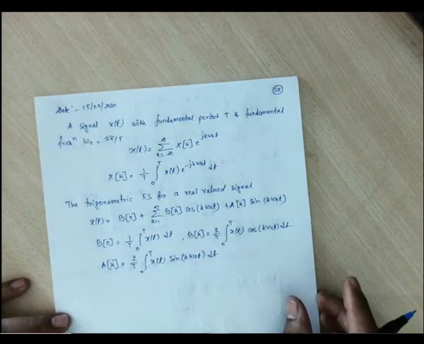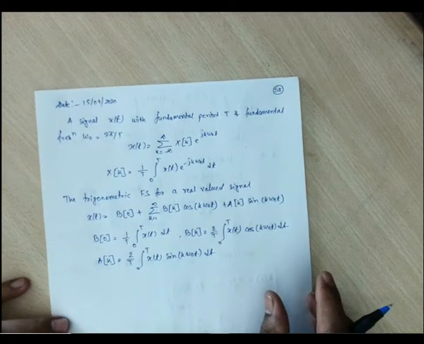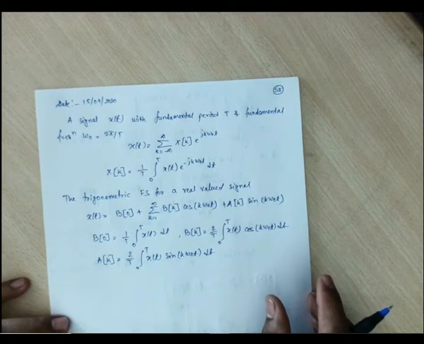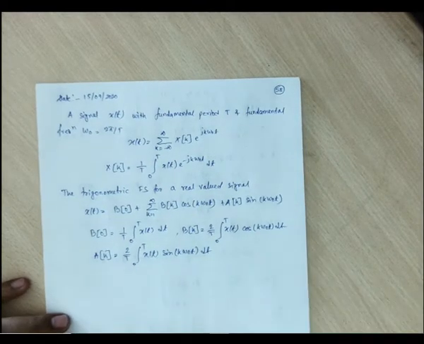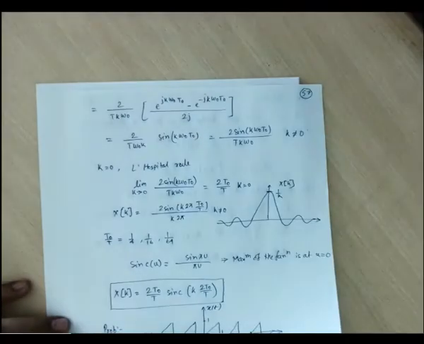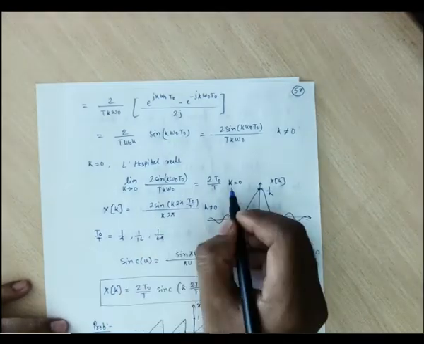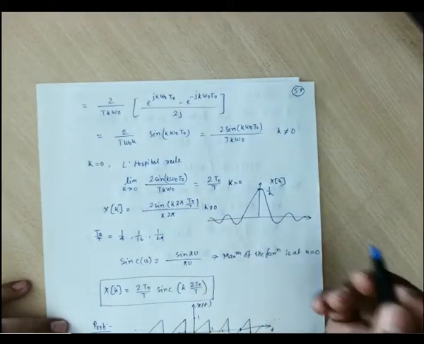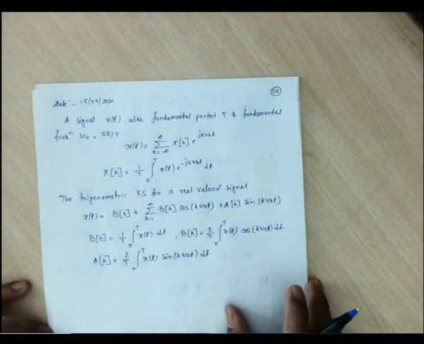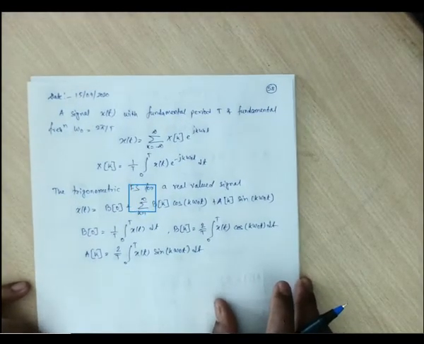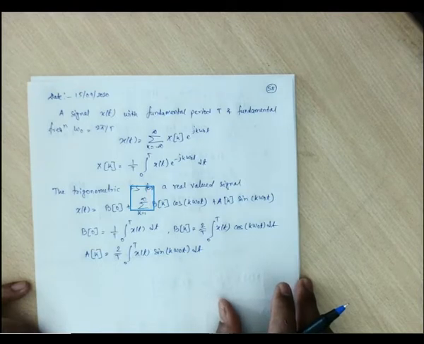Okay, so this b0 is the same as x0, whatever we found for the rectangular signal. Last day we saw for a rectangular signal, this value is for k equals 0. So this b0 is the same as x of 0, that is the time average value of the signal.